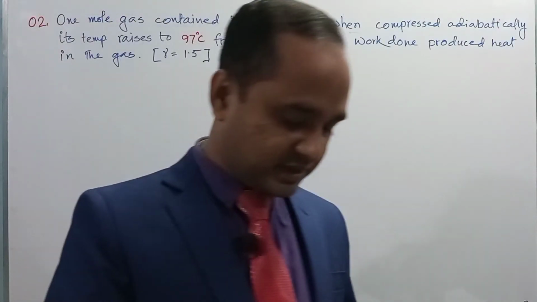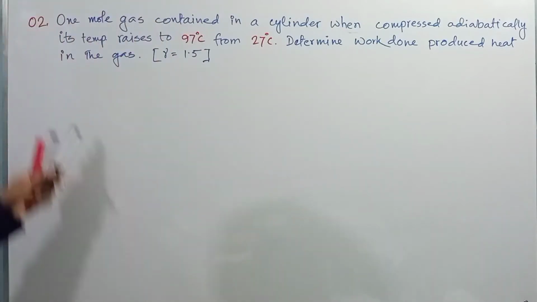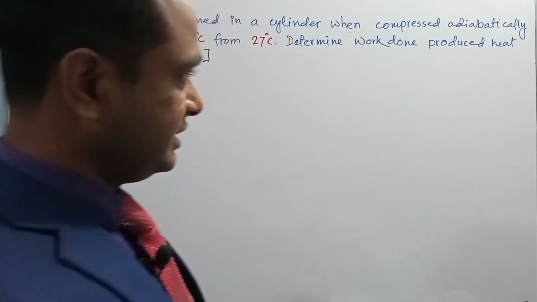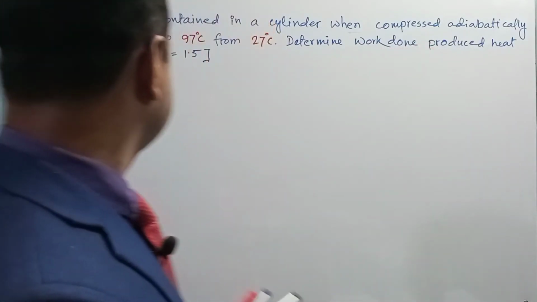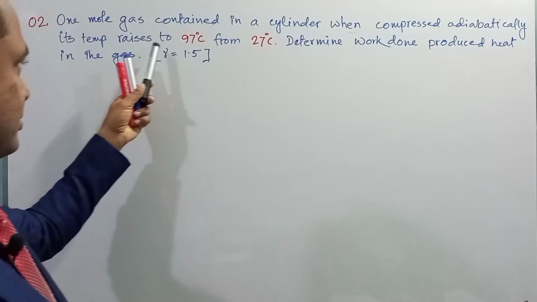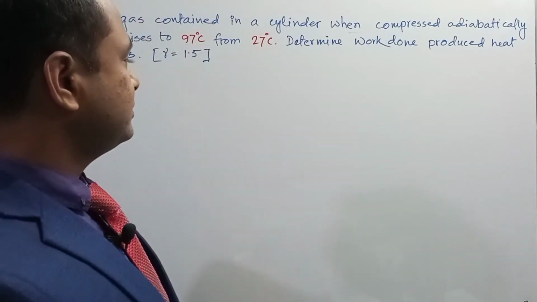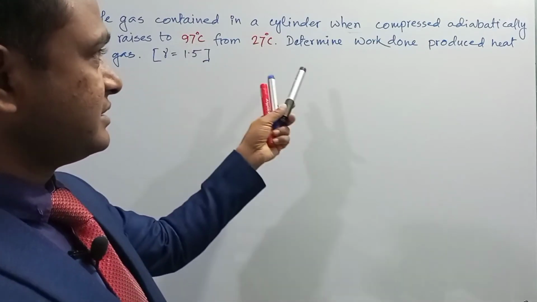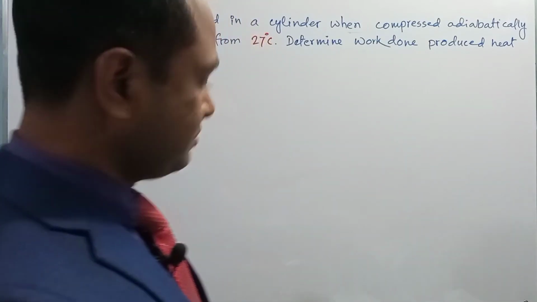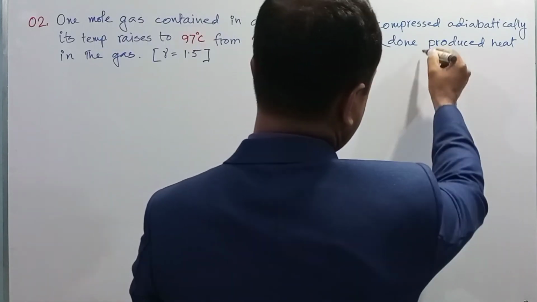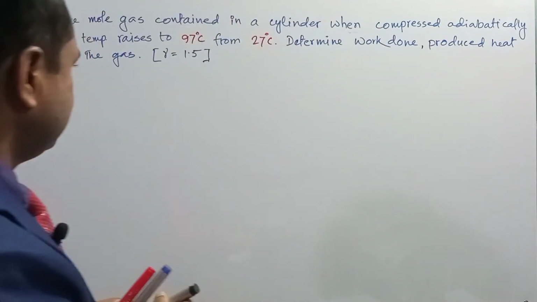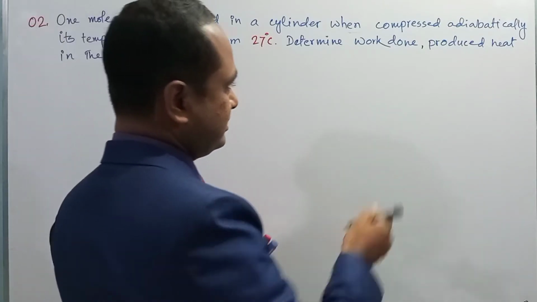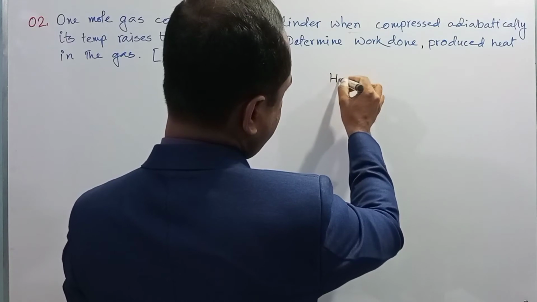Here is our second mathematical problem. The question says that 1 mole of gas contained in a cylinder is compressed adiabatically, that is, the system was adiabatic, and its temperature rises from 27 degrees Celsius to 97 degrees Celsius. This is the initial temperature and this is the final temperature. Determine the work done and the produced heat in the gas. The value of gamma is equal to 1.5. That is the information given here.